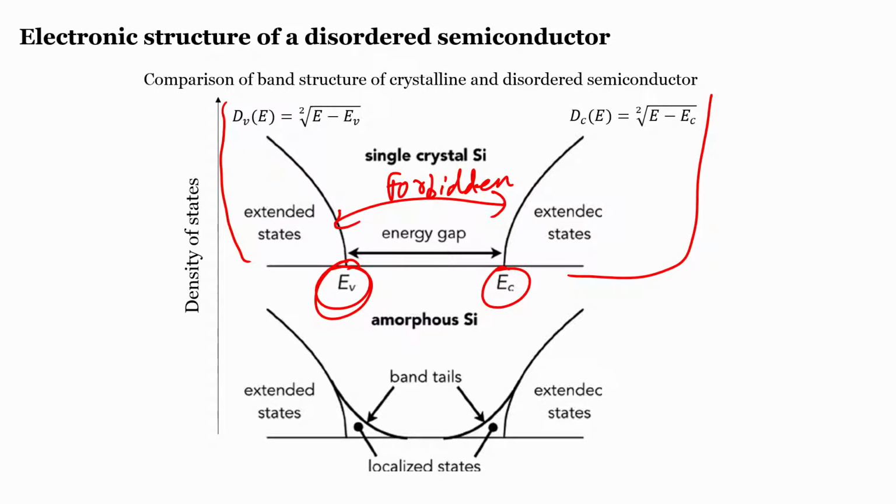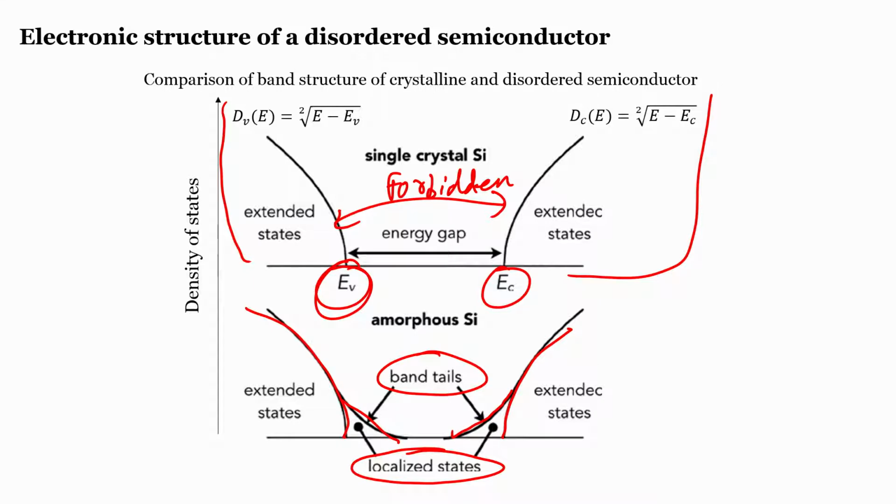Let us see what is something we may not know. Let us have a look at the density of states versus band diagram for amorphous silicon. In this case, even though the bands here, like the case of single crystal, are clearly defined, emanating from either side are band tails, as you can see here, and these band tails have something called localized states.